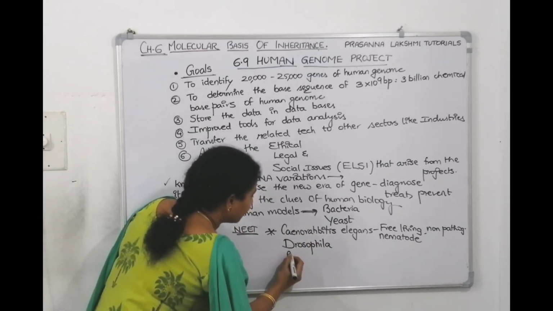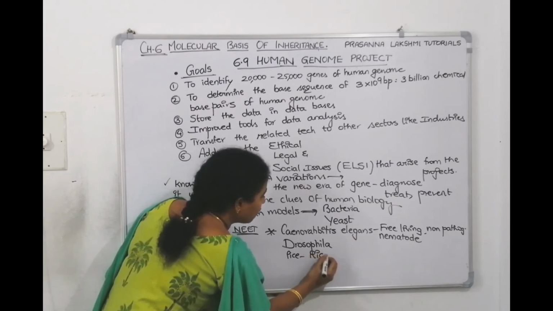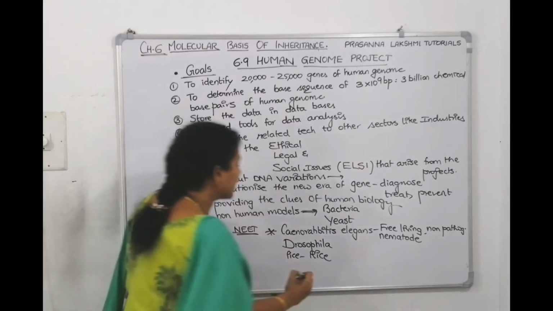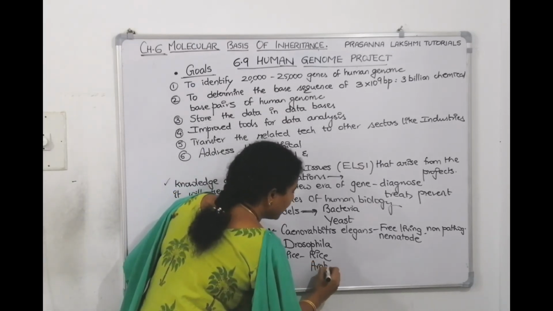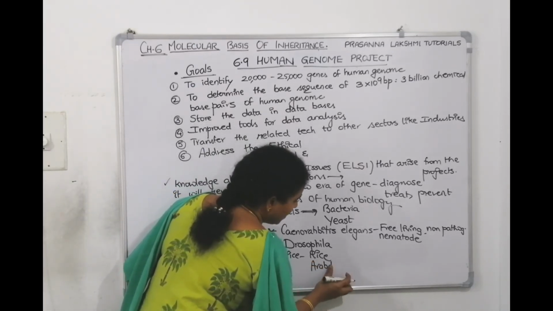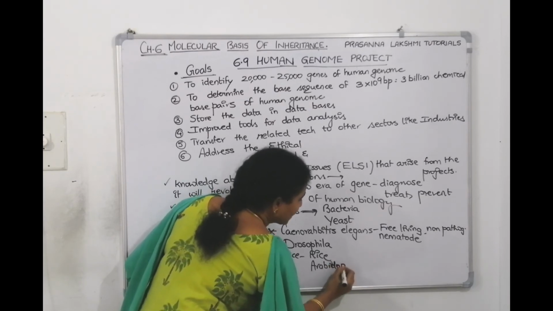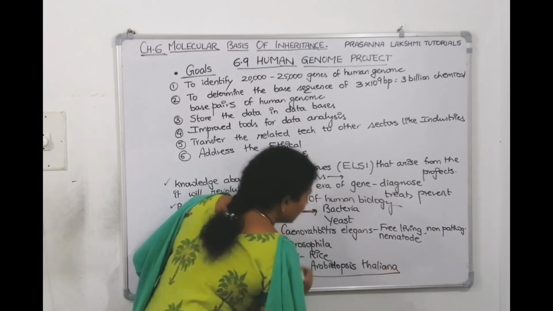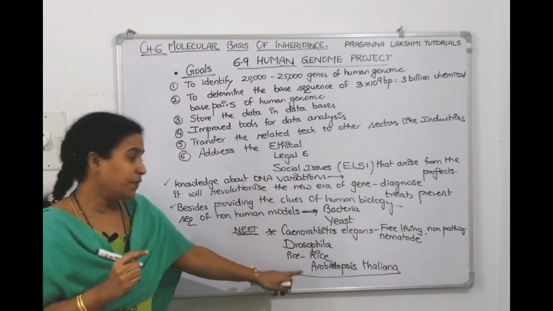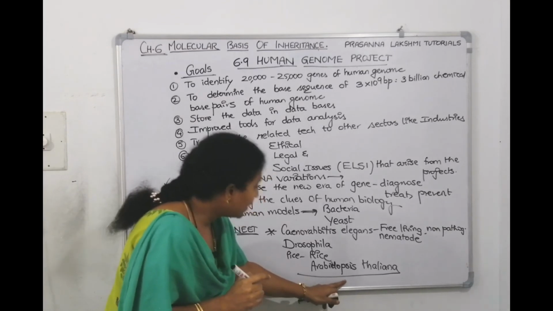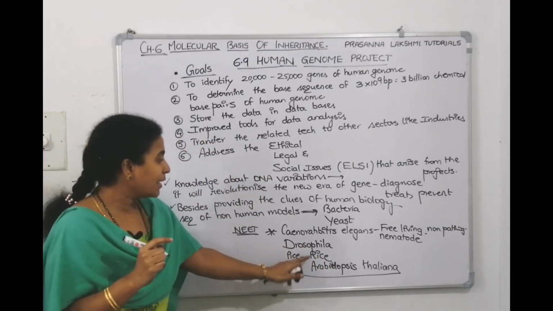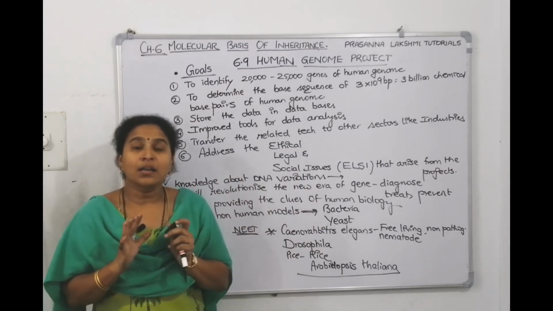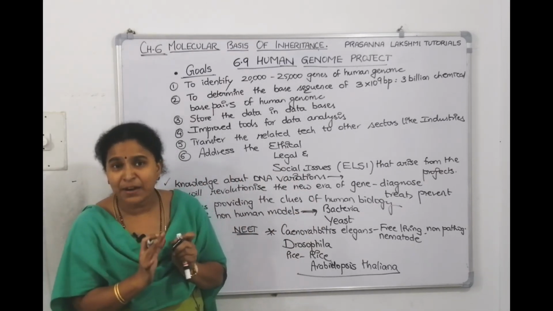Then they came to the plant. In plants, first they have done the sequencing of rice. After rice, they went and did the sequencing of a weed called Arabidopsis thaliana. So, this is a weed. They have done the sequencing of Arabidopsis thaliana. They have done the sequencing of rice, 1, 2, 3, 4, 5, 6. All these 6 non-human genome models they have sequenced.